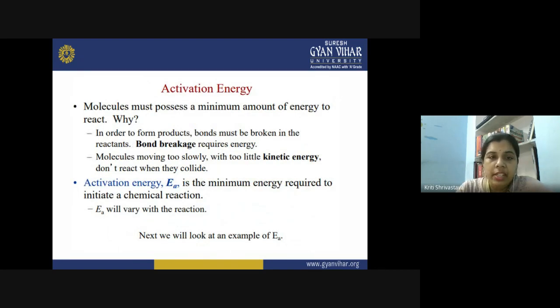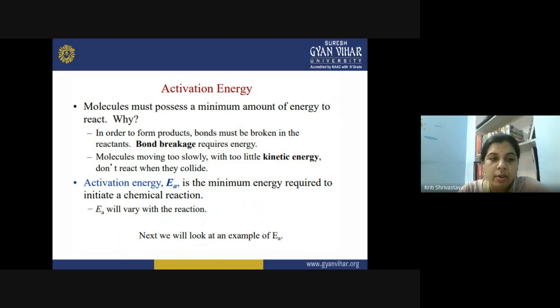We know that molecules must possess a minimum amount of energy to react, because according to the collision theory we discussed in the previous lecture, molecules collide together for the chemical transformation to occur. To collide with each other with sufficient energy, they must gain this minimum amount of energy. In order to form the product, bonds must be broken in the reactant, and you need energy for breaking the bond. So bond breakage requires energy.